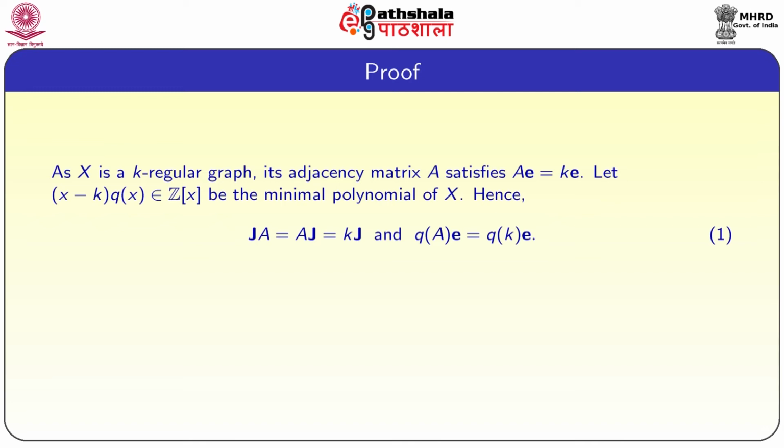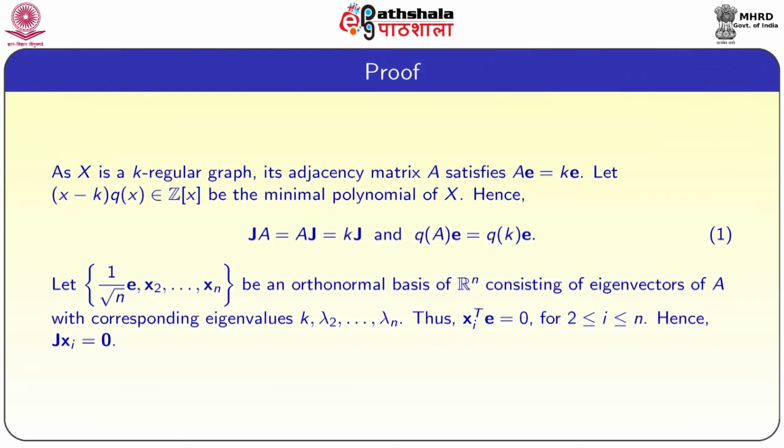So, JA is equal to AJ is equal to kJ, and we have that q(A) E is equal to q(k) E. As we know, the eigenvectors of A and q(A) are the same. Let the vectors 1 by root n times E, x2, and so on xn be an orthonormal basis of R^n consisting of eigenvectors of A with corresponding eigenvalues k, lambda 2, and so on lambda n. Thus, xi transpose E is equal to 0 for 2 less than or equal to i less than or equal to n. Hence, J xi is equal to 0.